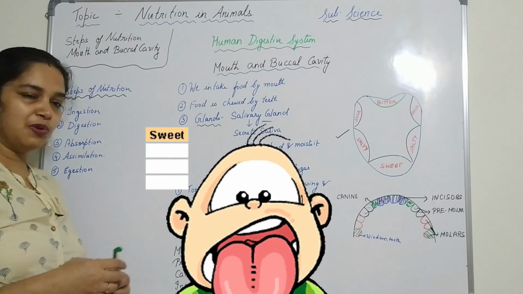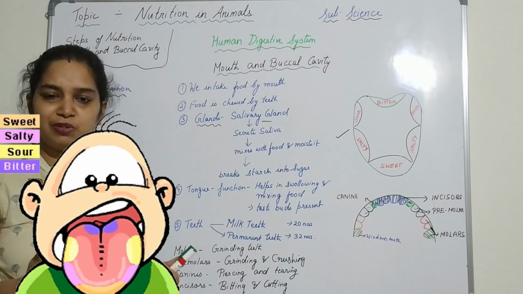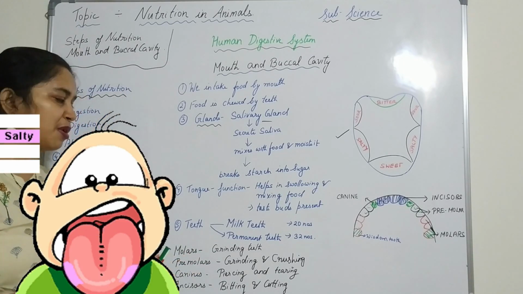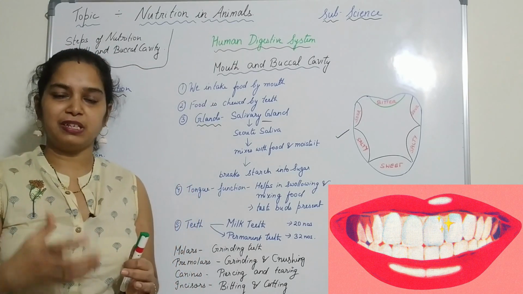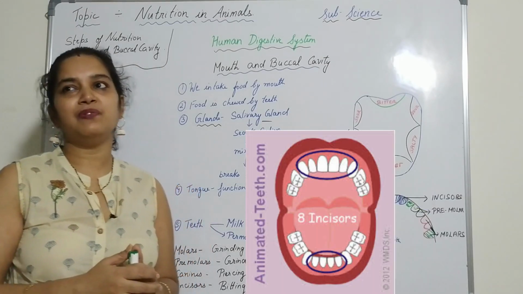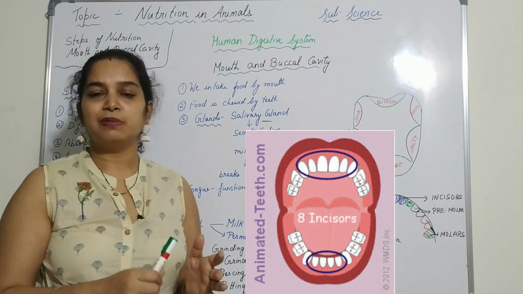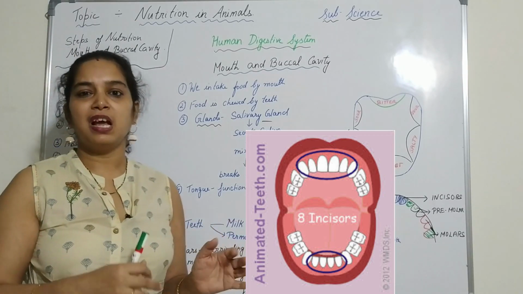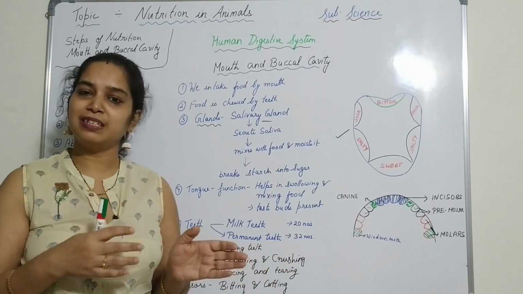Yes. So we also have teeth. If you don't have teeth, will you be able to chew? No. Will you be able to cut anything? No. So it is very important to have teeth. In human beings, when the child is born, after 6 or 9 months teeth come out, and they stay till the age of 5 or 6 years. These are called milk teeth. The milk teeth are around 20 in number, and gradually the milk teeth fall off and the permanent teeth come out.